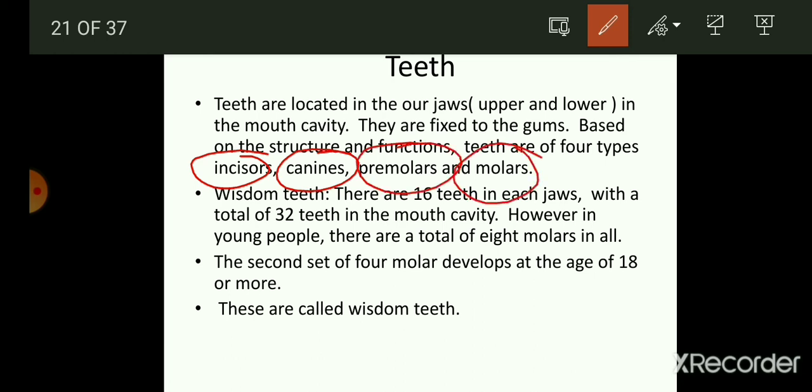So what are wisdom teeth? There are 16 teeth in each jaw, with a total of 32 teeth in the mouth cavity. But in young people, there are a total of 8 molar teeth in all. Also, a second set of 4 molars develops at the age of 18 or more, and that second set of 4 molar teeth are known as the wisdom teeth.